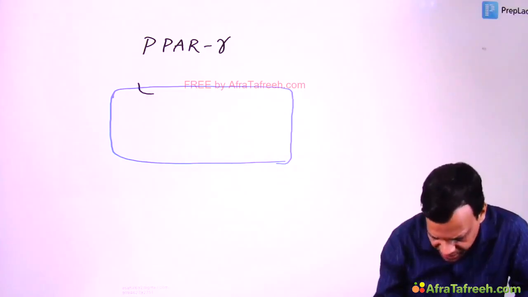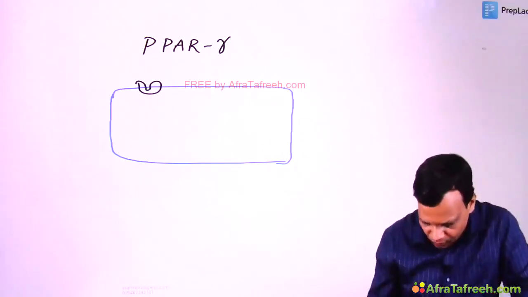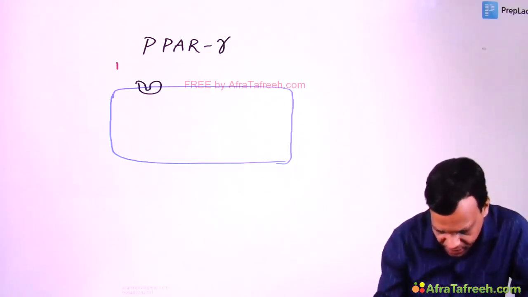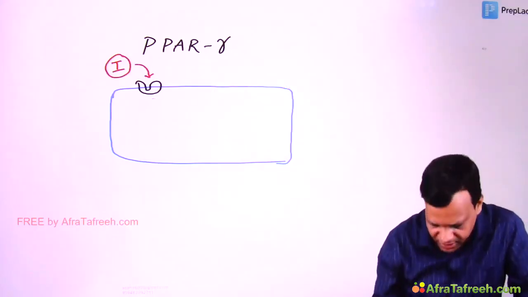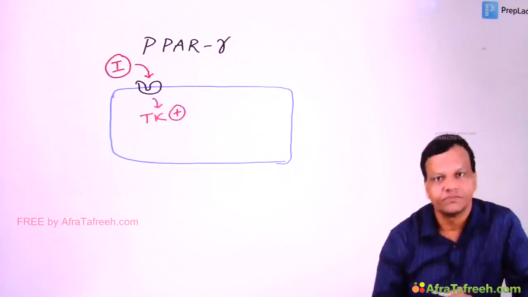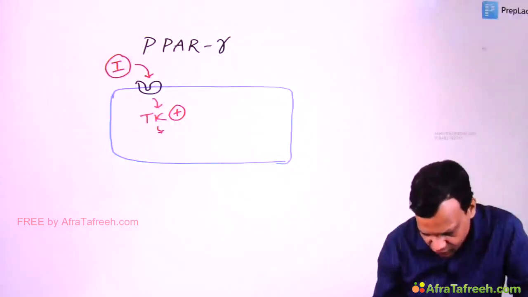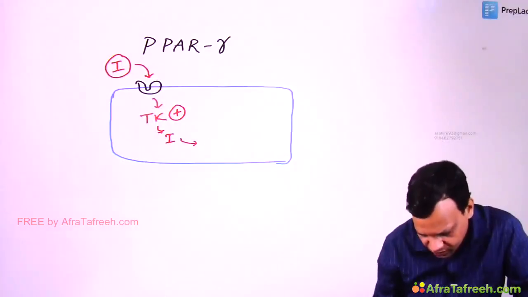Insulin receptor is present on this cell. Tyrosine kinase type of receptor it is. So when insulin binds to this receptor, it will activate a tyrosine kinase enzyme. So this tyrosine kinase will phosphorylate, suppose, substrate number 1. Substrate number 2 will be phosphorylated by this. Then substrate 3 will be produced.